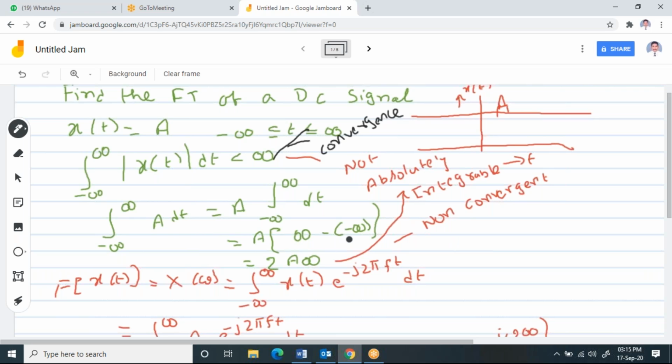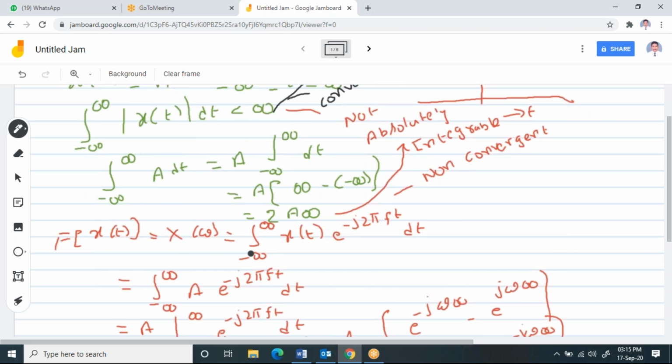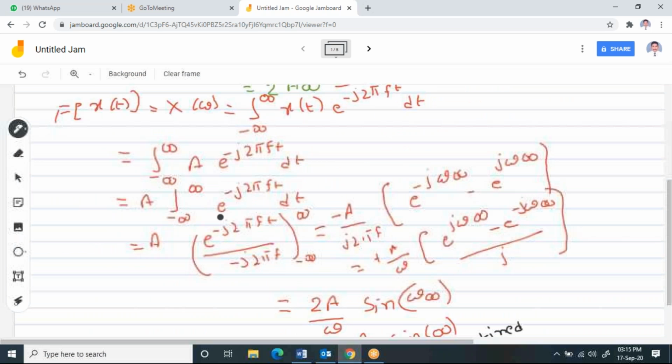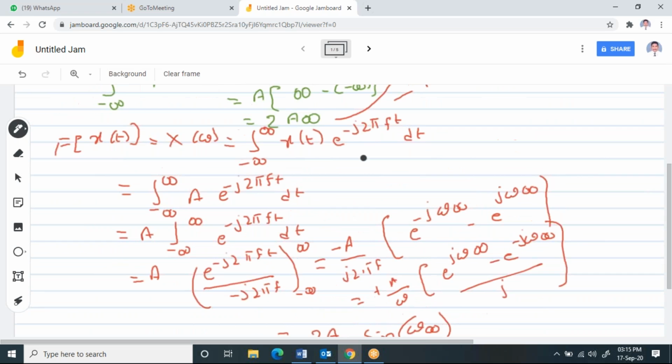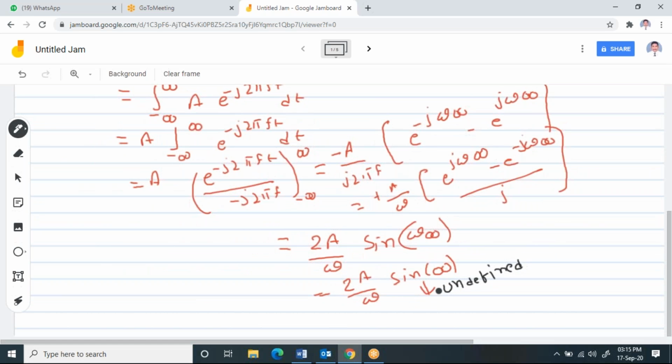So for this, when you solve the Fourier transform for the same function x of t over the limits, we identify that it is undefined, so this is also not existing.